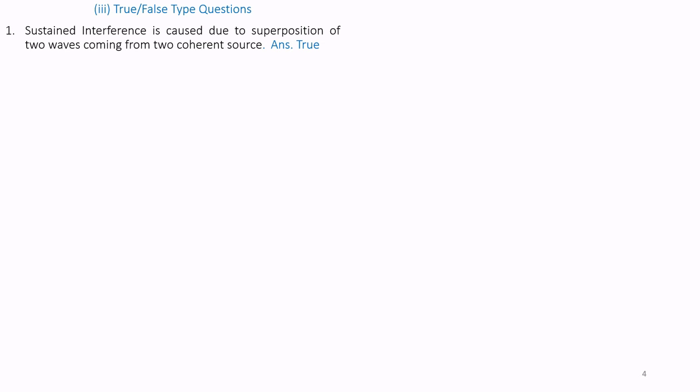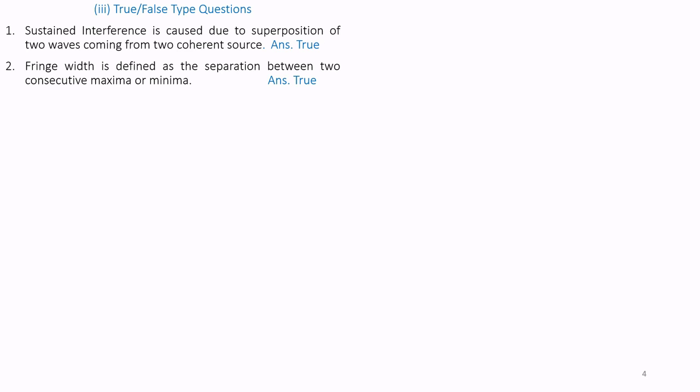True or false type questions. Question number 1. Sustained interference is caused due to superposition of two waves coming from two coherent sources. Answer: true. Question number 2. Fringe width is defined as separation between two consecutive maxima or minima.